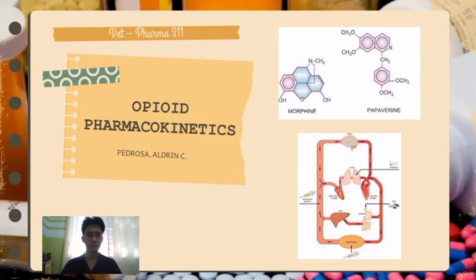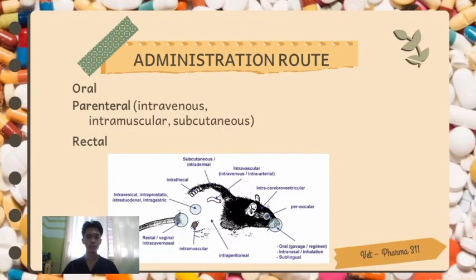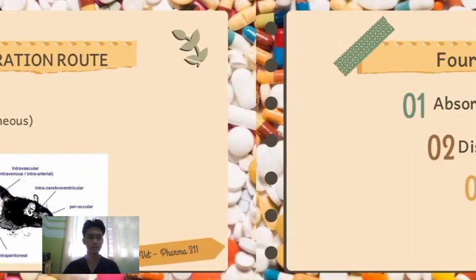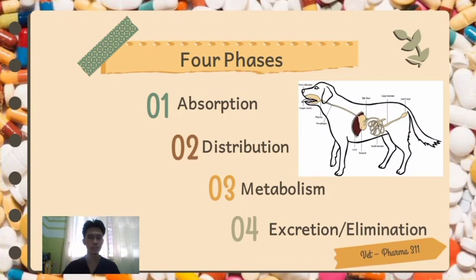The next part is the opioid pharmacokinetics, which is basically about the disposition and fate of the opioid drugs in the body. So the pharmacokinetics begins with the liberation or how the drug is administered in the body. This refers to the different administration routes that include oral, parenteral, specifically the intravenous, intramuscular, and subcutaneous routes, and lastly the rectal route. The next are the four phases of pharmacokinetics, which are the absorption, distribution, metabolism, and excretion.